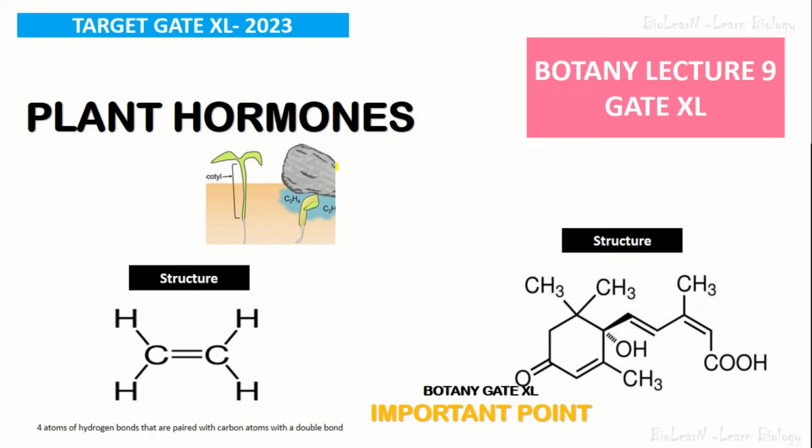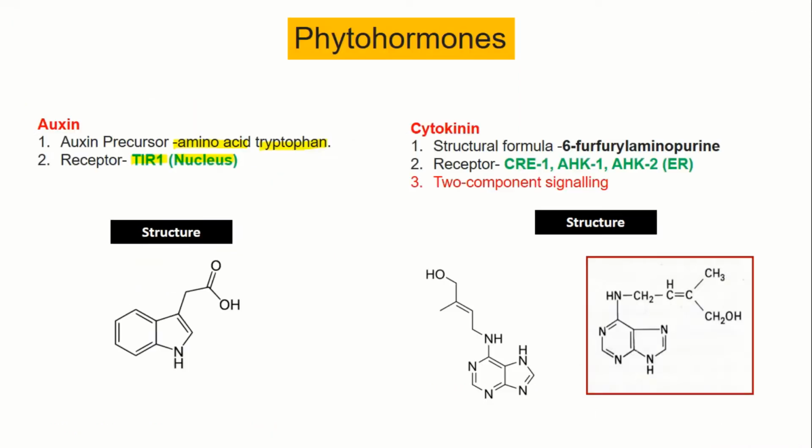So this is lecture 9 from the Complete Botany series for your upcoming GATE 2023 exam. I hope this lecture series was helpful to you. In this video, we are going to discuss the different kinds of plant hormones, the most important and summarized points. We are not going to discuss each and every plant hormone in detail. It is just a summarized video, and I have picked up the most important points so that it can be helpful to you for solving the questions.